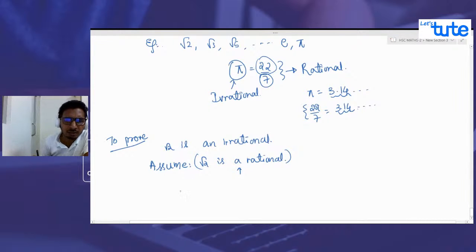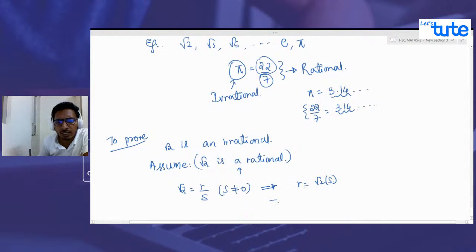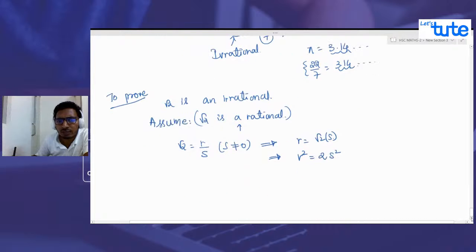So we can assume that root 2 is a ratio of two integers, correct? Because a rational number says so, that every rational number can be represented as a ratio of two numbers. Suppose I'm able to write root 2 as r by s, where s is a non-zero value, correct? I can also write this as r equals root 2 into s. Squaring on both sides, what do we get? We get r squared equals 2 into s squared, correct? Now, what do we understand from this?